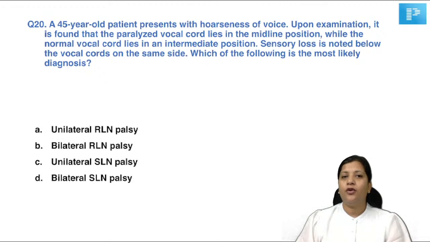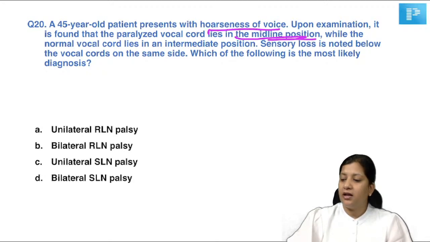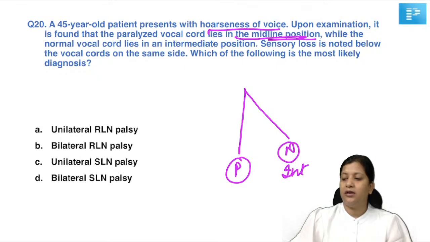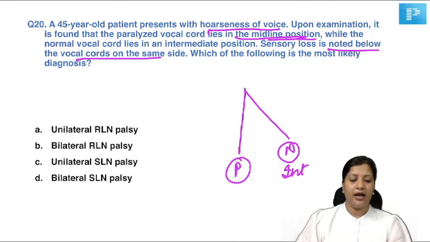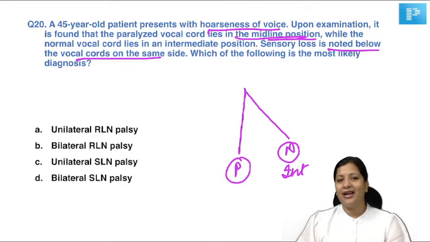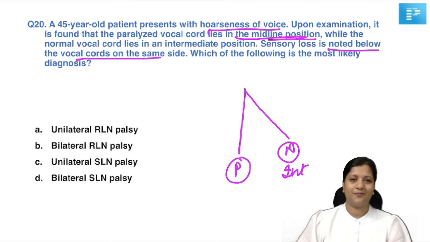Okay, so a 45-year-old patient presents with hoarseness of voice. On examination, you see that the paralyzed vocal cord is in which position? Midline position, while the normal vocal cord lies in the intermediate position. So paralyzed cord is in which position? Midline. Normal cord is in which position? Intermediate position. There is sensory loss noted below the level of vocal cord on the same side. What is the most likely diagnosis? Is this unilateral RLN palsy, bilateral RLN palsy, unilateral SLN palsy or bilateral SLN palsy?